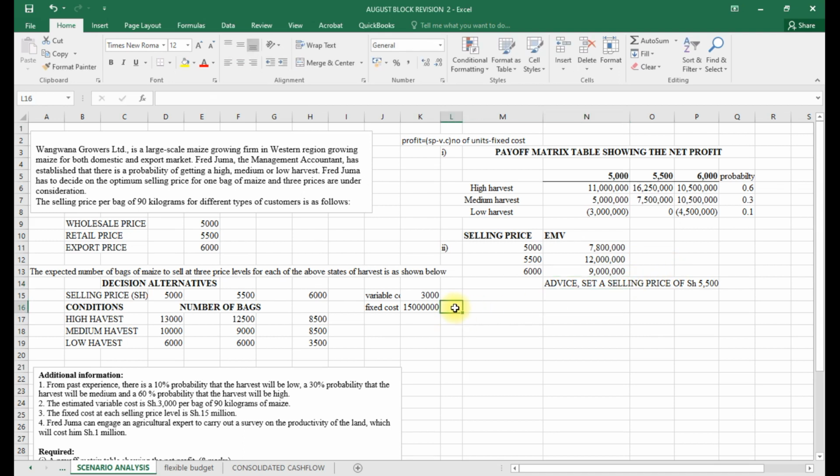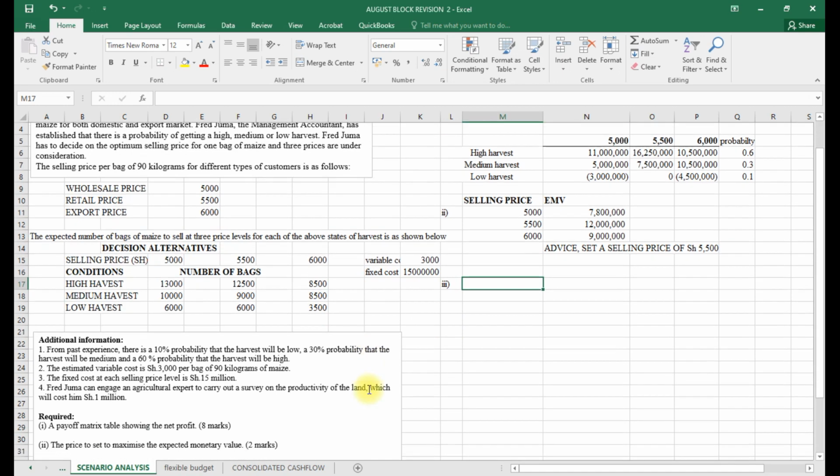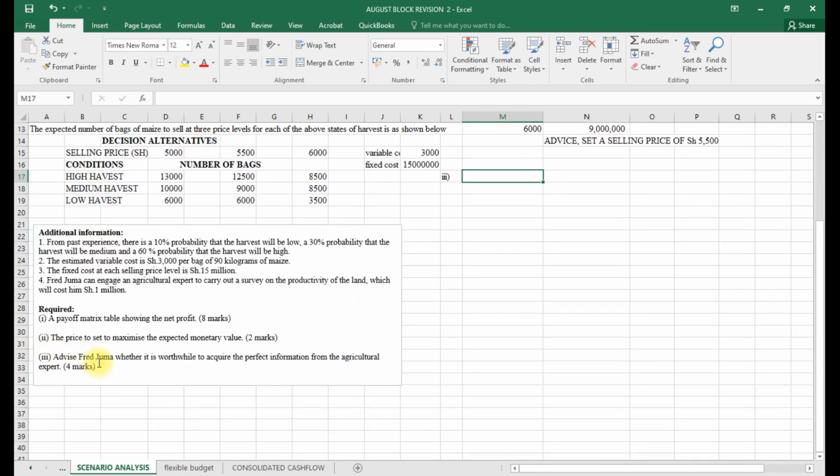Then we go to Roman 3. For Roman 3, they need us to find what? Advise Fred Juma whether it is worthwhile to acquire perfect information from the agricultural expert. Fred Juma can engage an agricultural expert to carry out a survey on the productivity of the land, which will cost him 1 million.